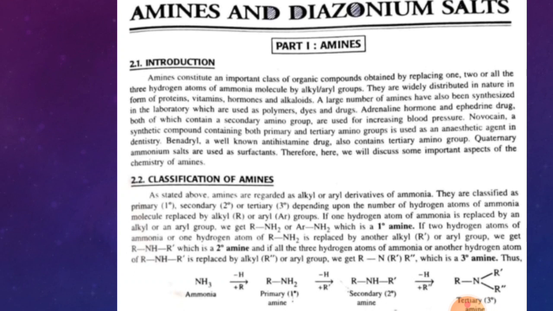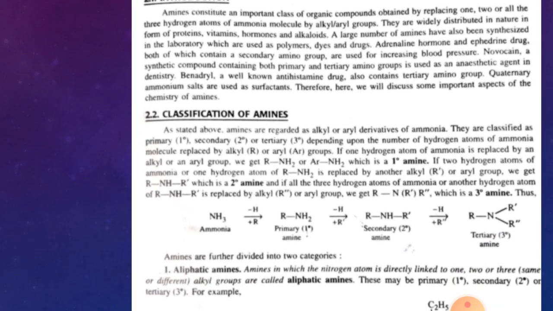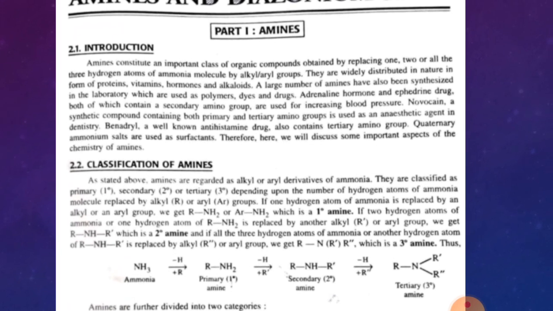Amines are very important classes of organic compounds and they are widely distributed in nature in the form of proteins, vitamins, hormones and alkaloids. Various drugs we consume contain tertiary amino groups, and quaternary ammonium salts are used as surfactants. So these are very important classes of compounds we use in our daily lives.